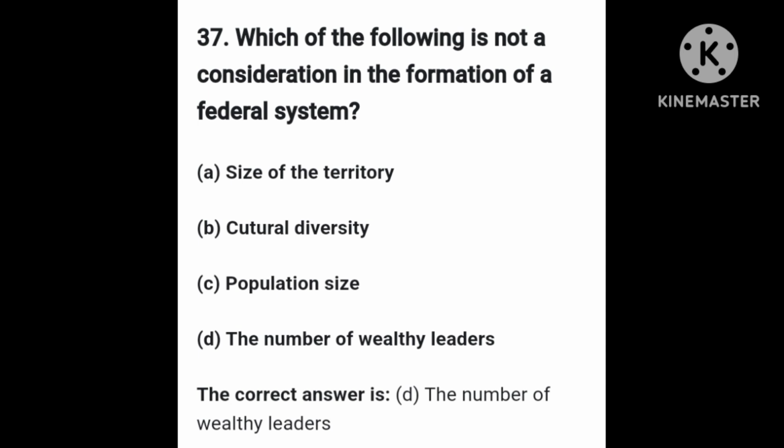To form a federal system, the size of the territory must be put into consideration. How large or how small the country is will be considered. Another factor is the diversity of their way of life, so cultural diversity must be considered as well. The population size must be considered, but the number of wealthy leaders will not be considered. So option D is the right answer.